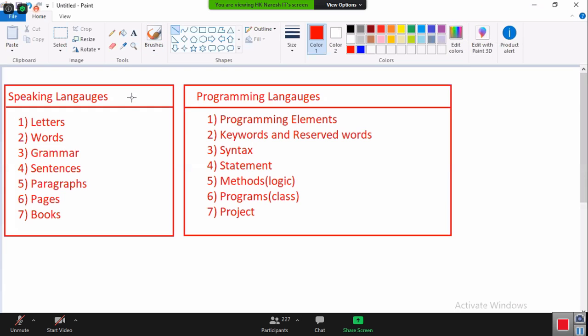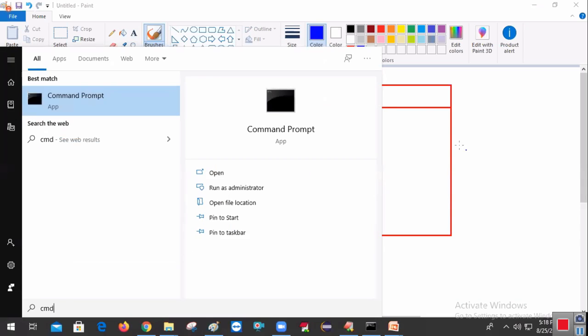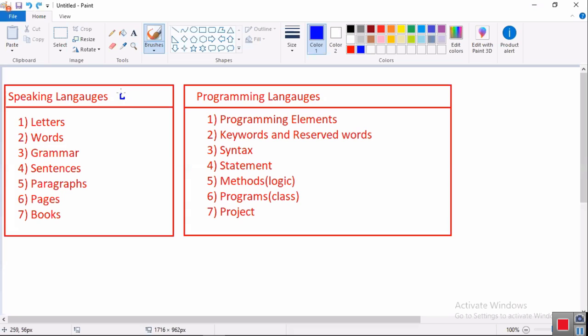Okay, as a common language I am taking English, because all people are comfortable with that. And as our programming language I am taking Java. Tell me, is Java easy or English easy?